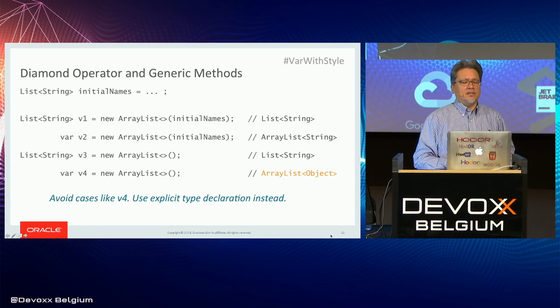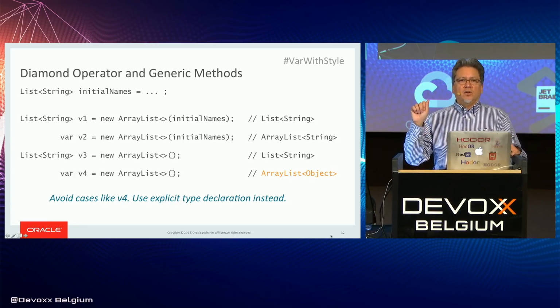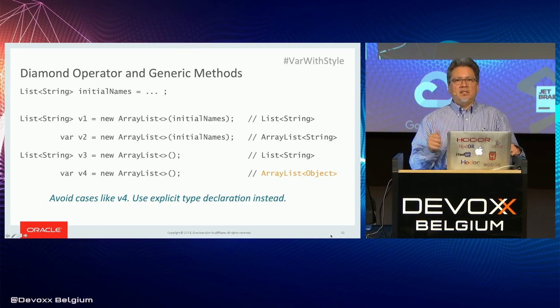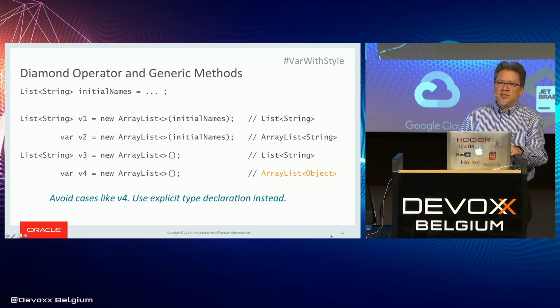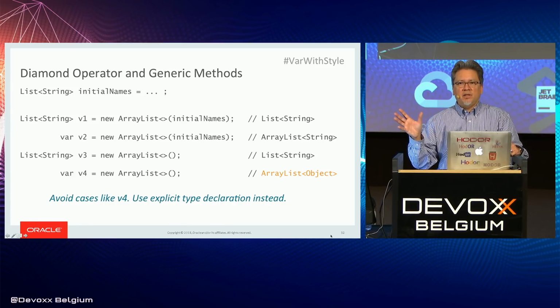So in cases like this, you have to be careful of using var with the initializer using the diamond in a case where there isn't enough information, or using a generic method, which I don't show here, but it's basically the same thing going on. If the initializer is a generic method, you have to make sure that there's enough type information available for the diamond operator or for the generic method to infer the intended type.